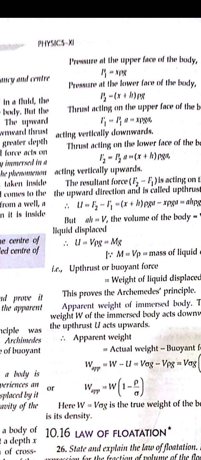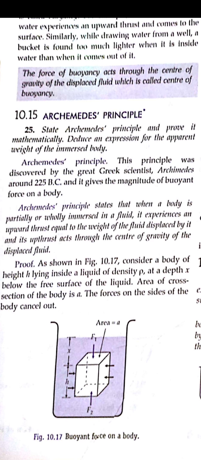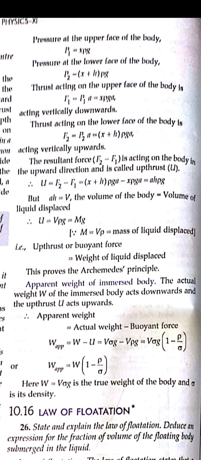The thrust acting on the body will be pressure into area, and we said the pressure is x rho g, because the body is displaced, its height is h, how much it is immersed, measured from the topmost surface of the liquid at distance x.